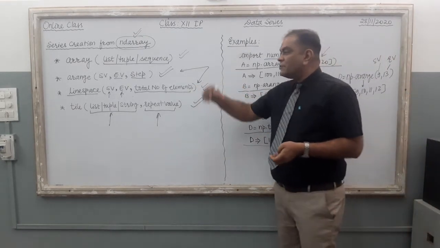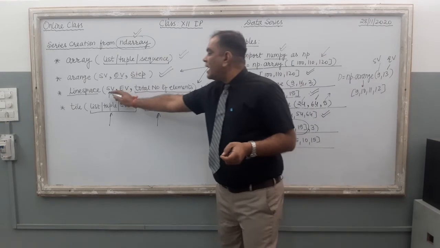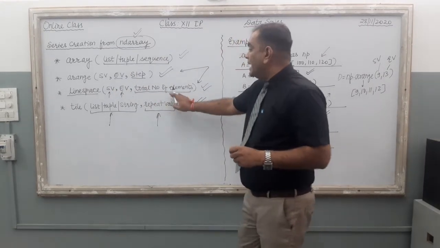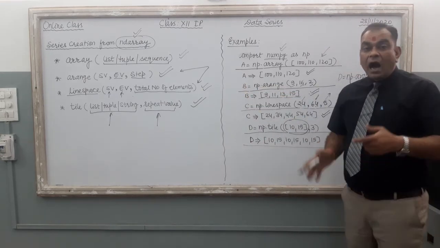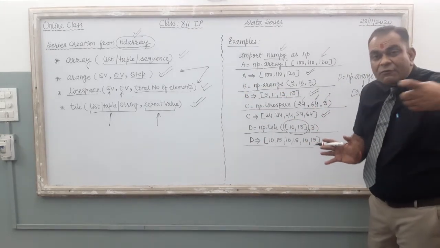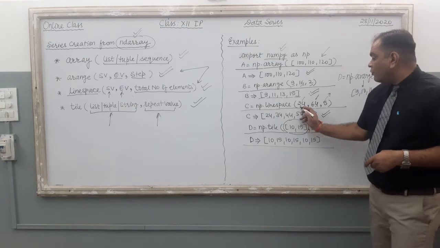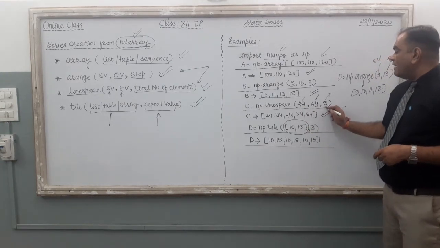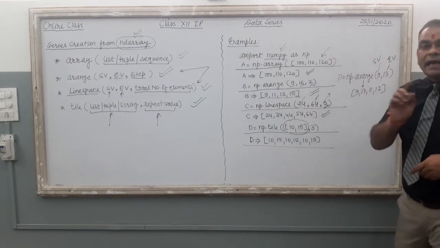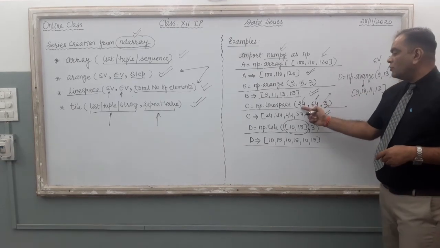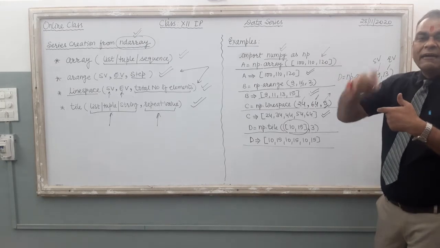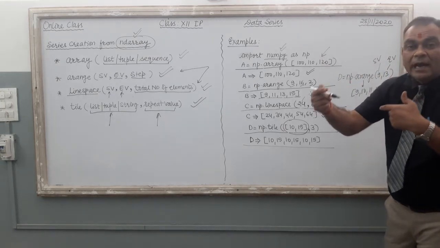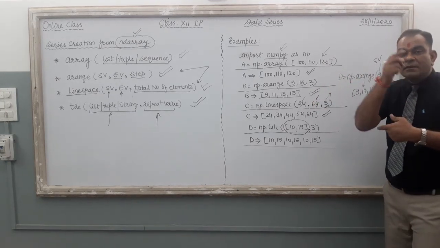Then the linspace function: start value and end value are common, but here you have to supply the total number of elements. How many elements do you want to get from the series? 24, 64. I demanded 5 elements. So the computer is going to start from 24 to 64. It will take 5 elements with the same gap: plus 10, plus 10, plus 10, plus 10.